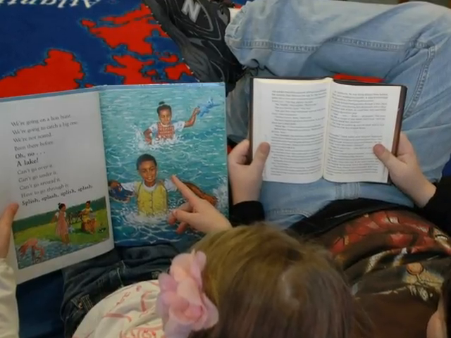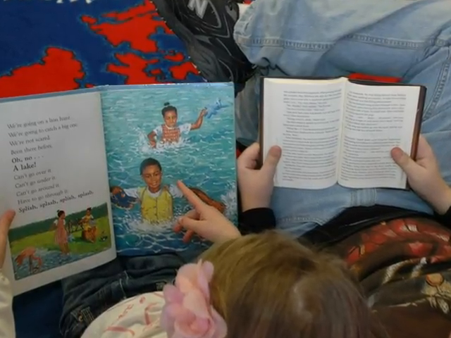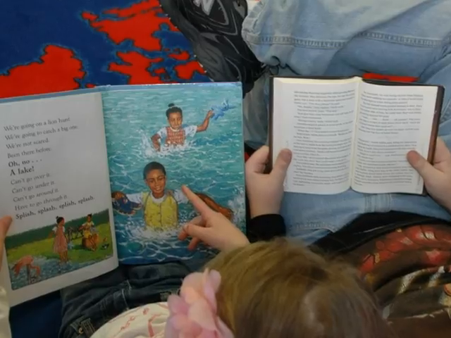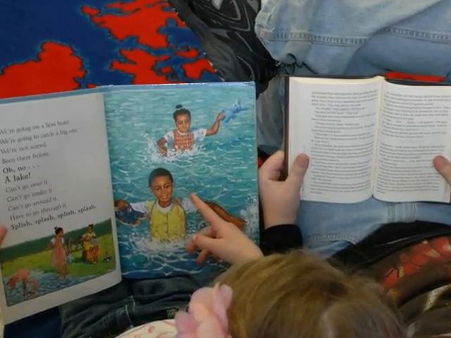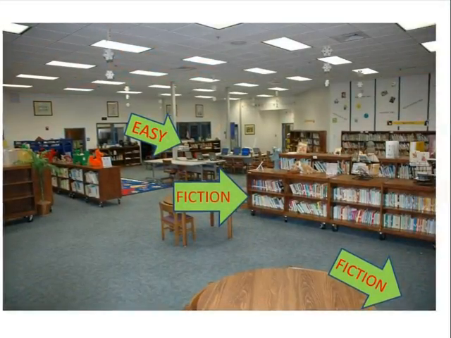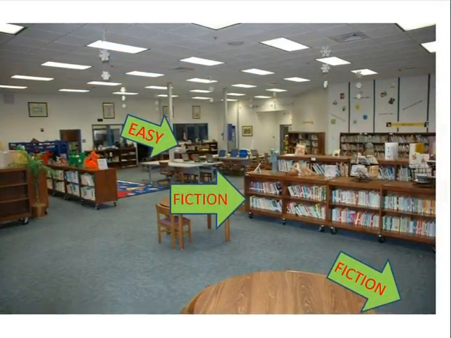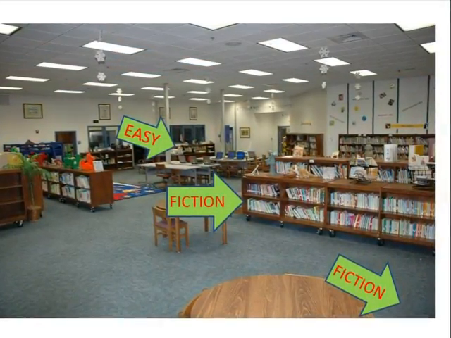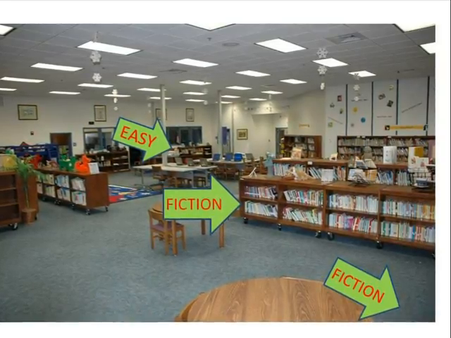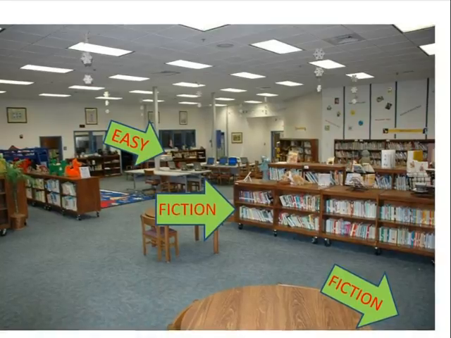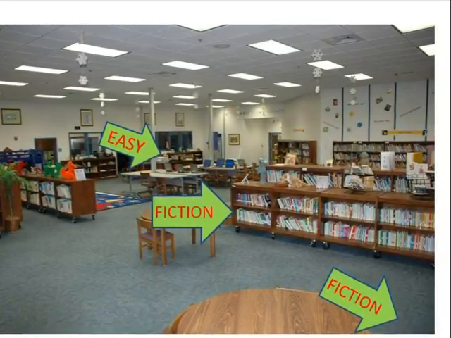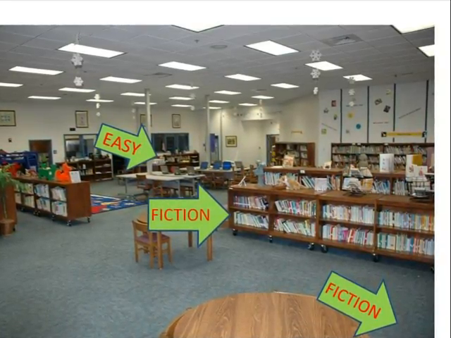Let's compare and see what you have learned so far. Look at these 2 books. Can you easily tell which is a picture book and which is a fiction book? How can you tell? If you could tell that the picture book was the more colorful book with very few words and pictures taking up most of the page, and you could identify the fiction book as the one with black and white pages and mostly all text, you are correct.